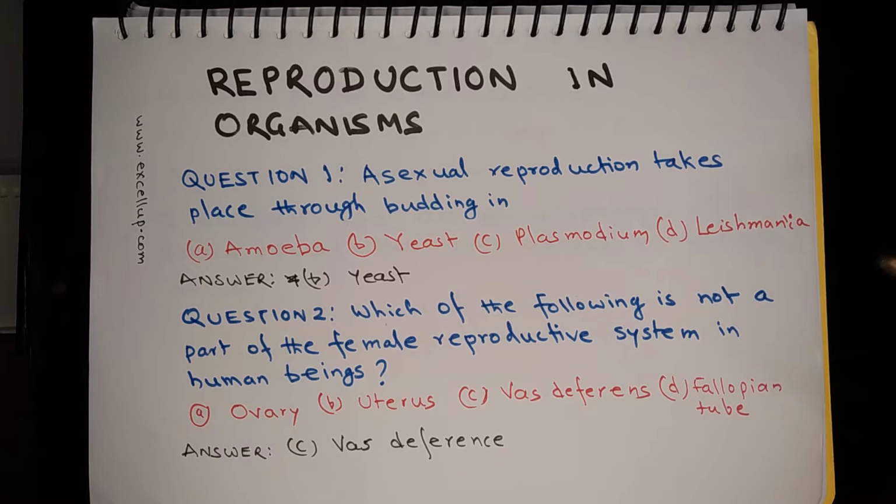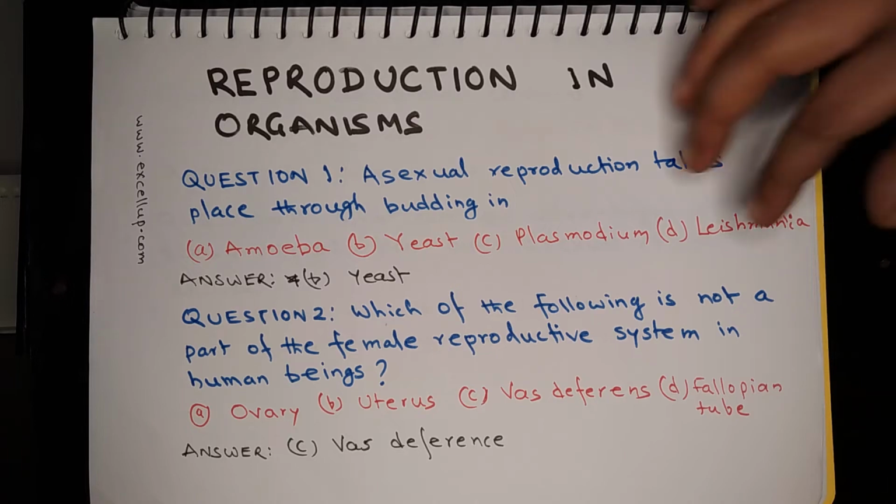Question 2: which of the following is not a part of the female reproductive system in human beings? The options are ovary, uterus, vas deferens and fallopian tubes. The answer is C, vas deferens, which is part of the male reproductive system.